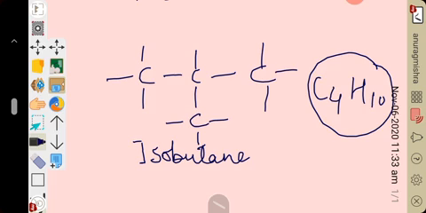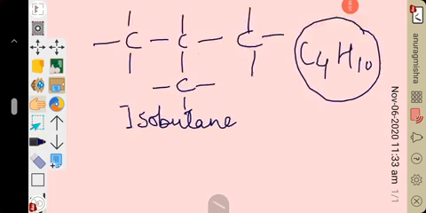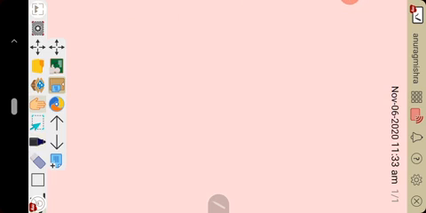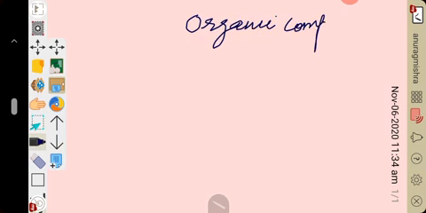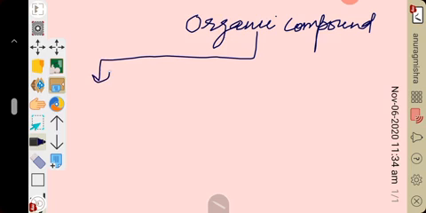Now let us come to the classification of organic compounds. Organic compounds are broadly classified into aliphatic and cyclic.